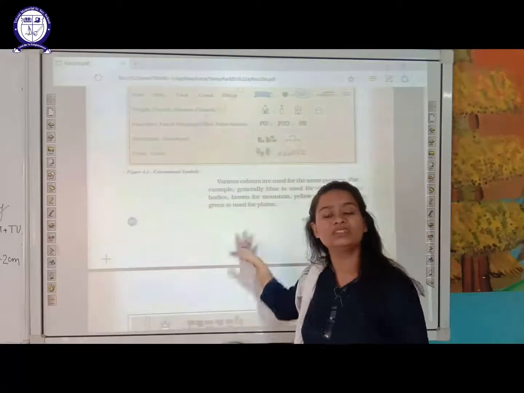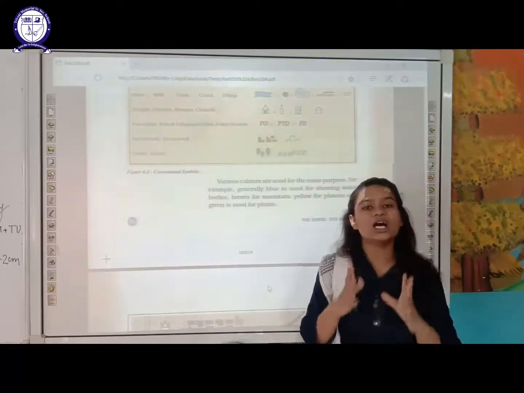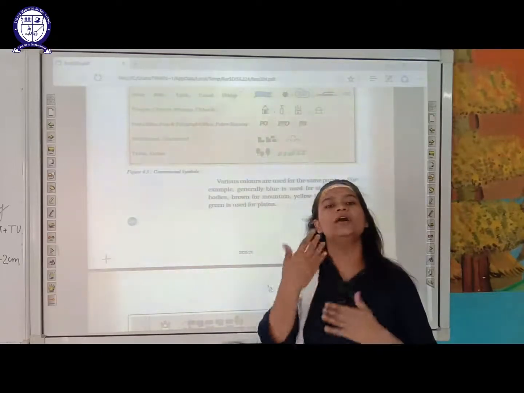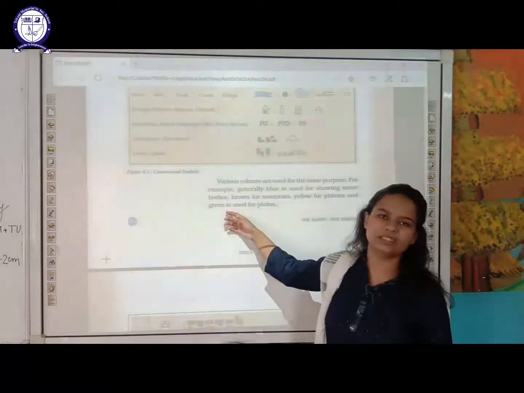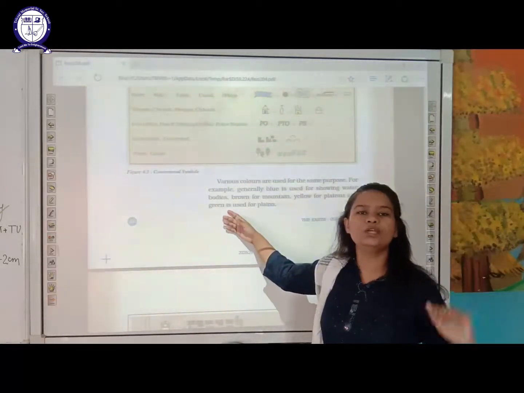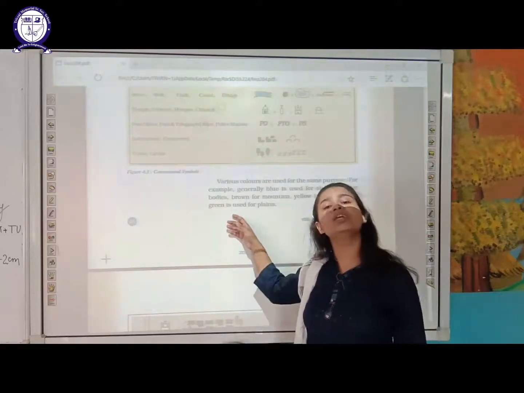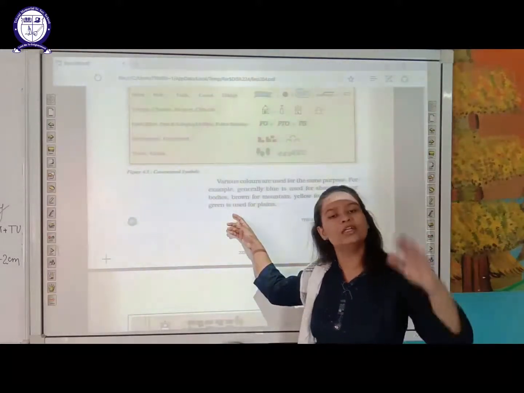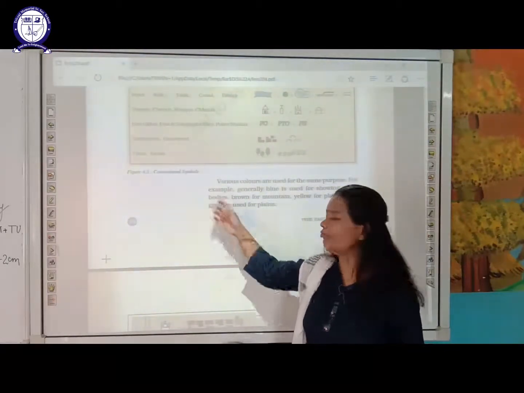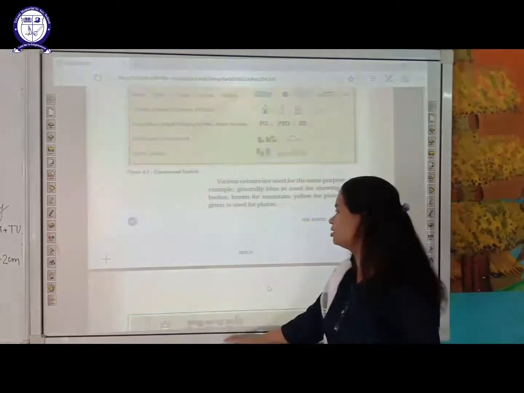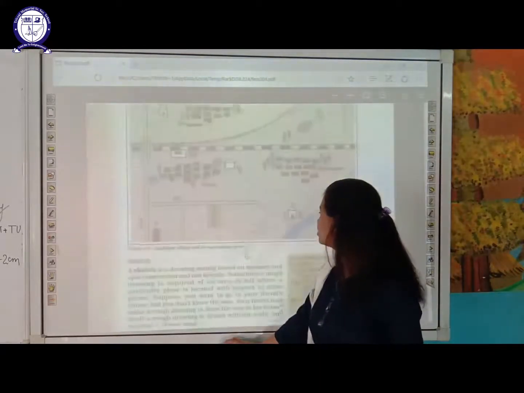So these are the specified colors used for representing a particular thing. It's not like in India you use green for plants and in USA you use blue for plants. No. If in India you use green for plants, then in USA also you will use green for plants and blue for water bodies. So specific colors are used to represent specific things.